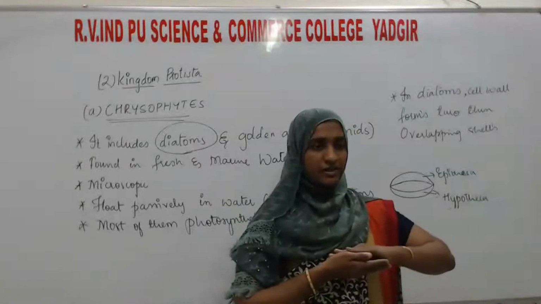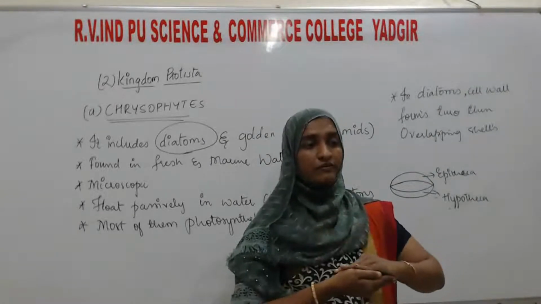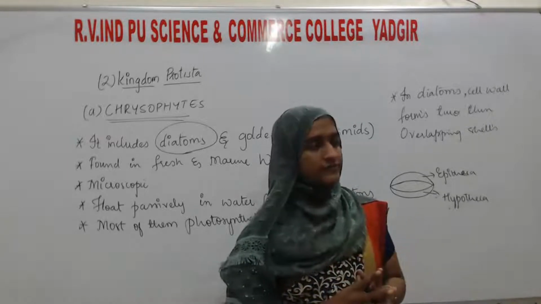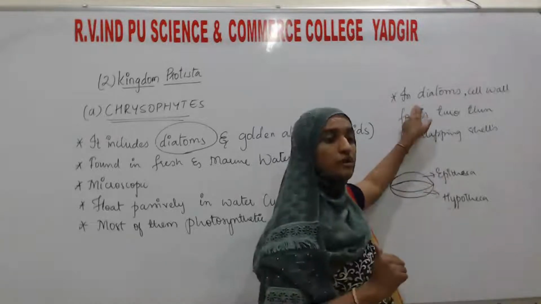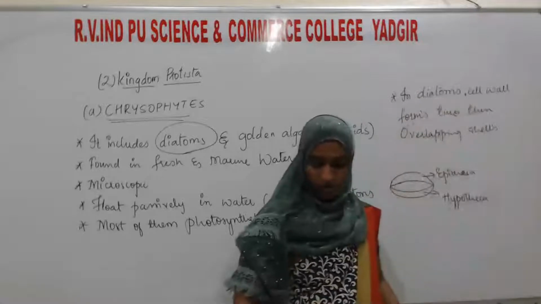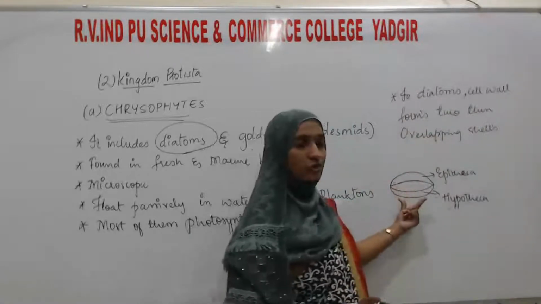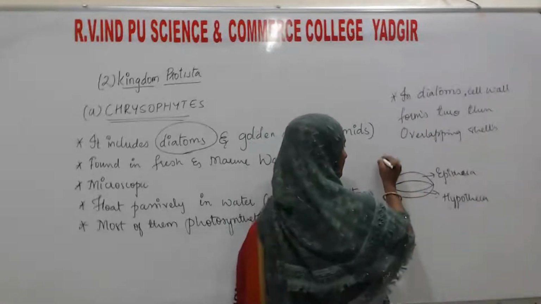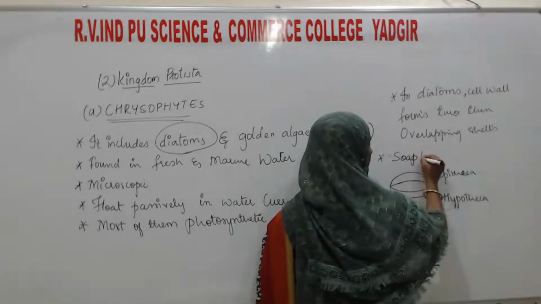You have seen a soap box, you are familiar with it. So the cell walls, by overlapping over one another, form a structure like a soap box, in diatoms. You can see here, it is just like a soap box, which fits together as in a soap box.